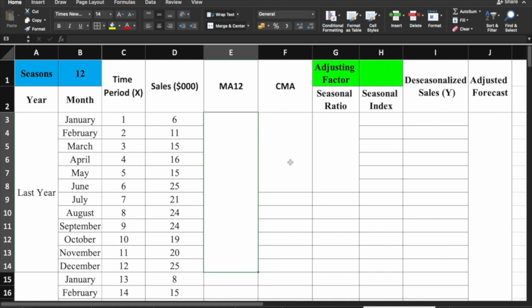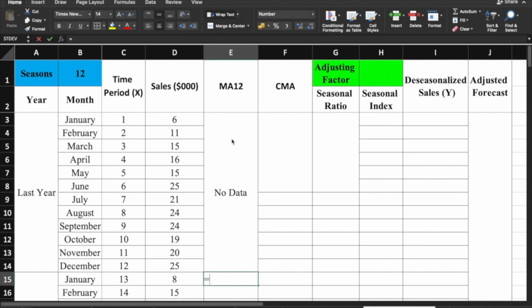Actually, as you can see here, CMA is on the column letter F. And that is after the column E, which is the MA12. Meaning to say, for us to be able to solve for the value of our centered moving average, we must first compute for the value of our MA12 or the moving average with 12 period or 12-month period. And ito po siya. That's the reason baka kaya wala tayong data dito. Okay, so no data for this.